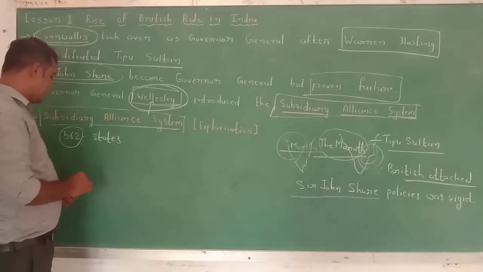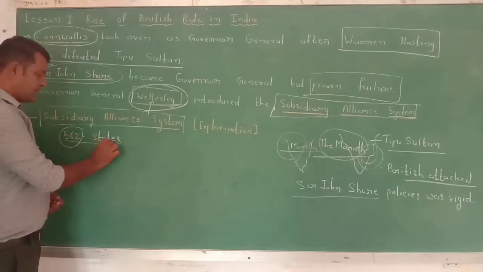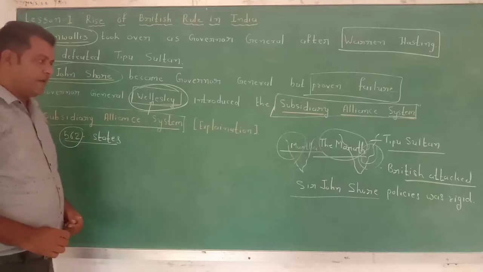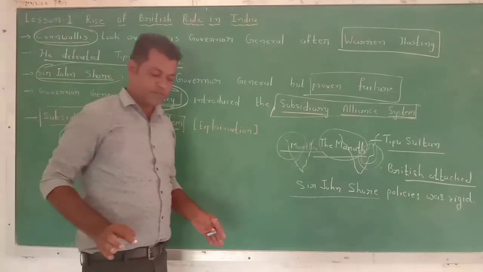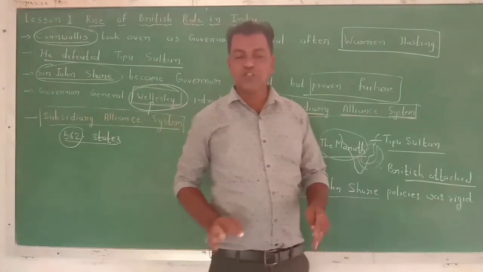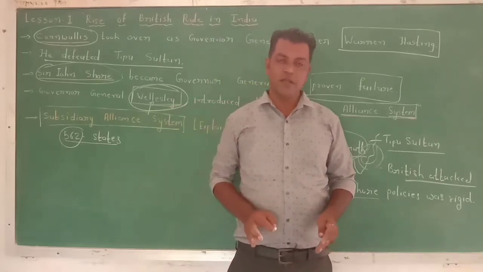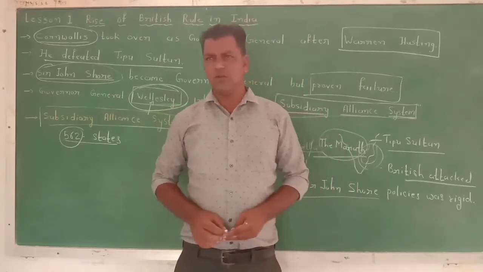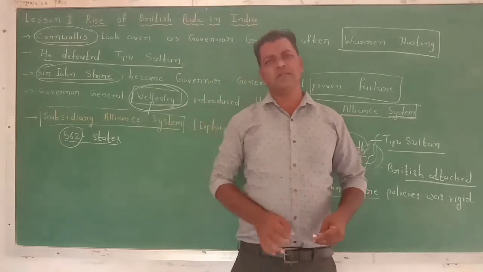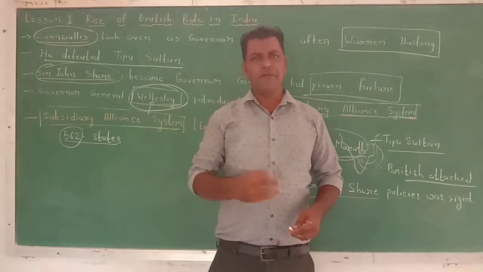So here there were 562 states in India. They were not united, because there were issues between each other: economic issues, social issues, religious issues, border issues. So they fought with each other frequently.